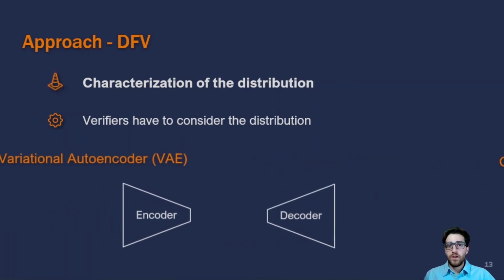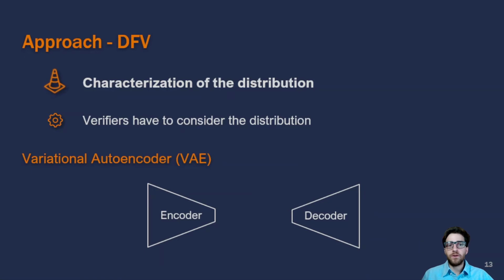More specifically, one type of generative models are variational autoencoders, also known as VAEs. A VAE has two big blocks, the encoder and the decoder. In general, VAEs can receive different types of inputs. However, for the sake of simplicity, I'm going to explain how it works with images.